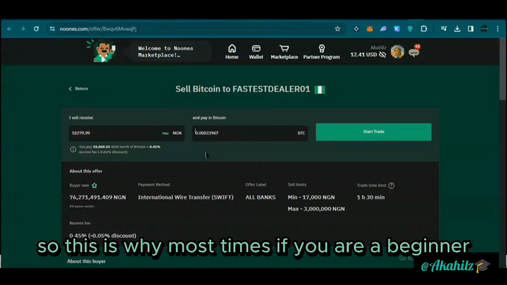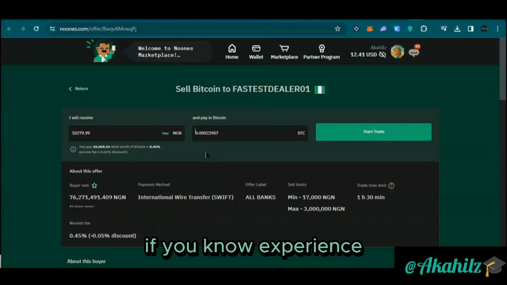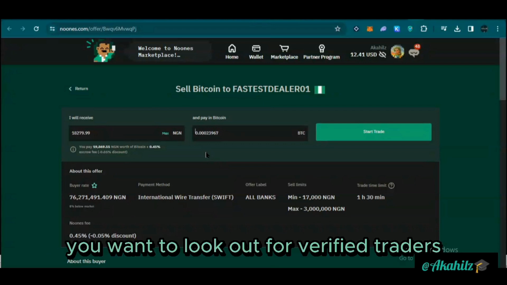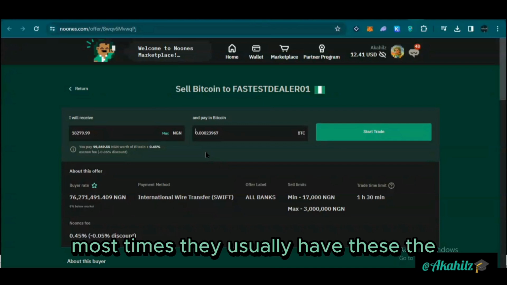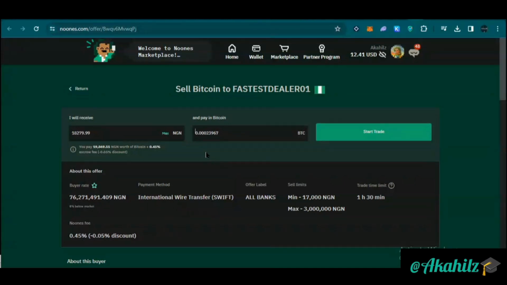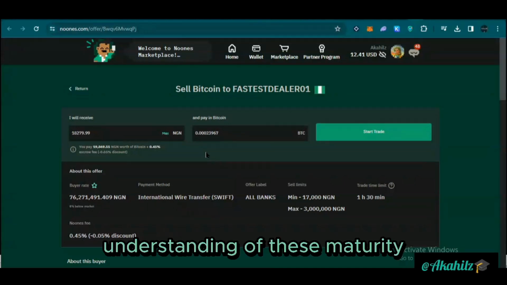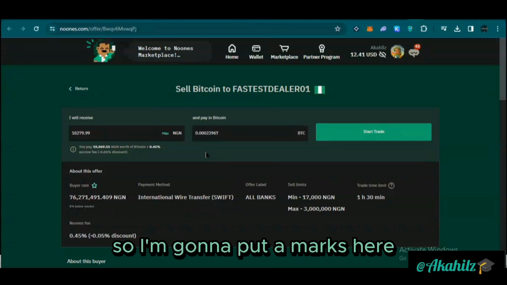This is just general in all marketplaces. So this is why most times, if you're a beginner, if you're not experienced, you want to look out for verified traders or verified merchants. Most times they usually have this understanding or maturity.